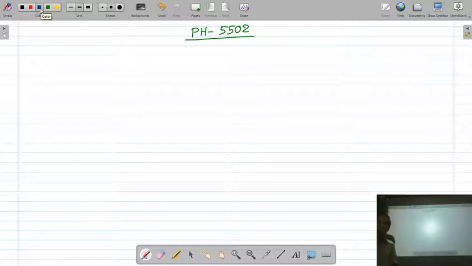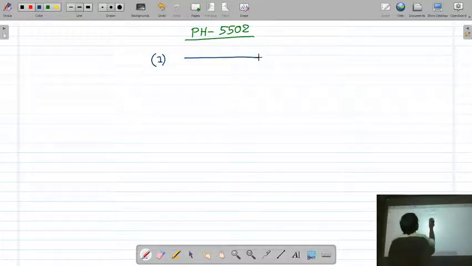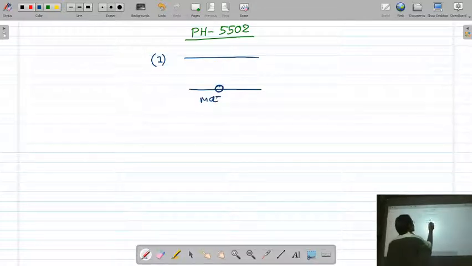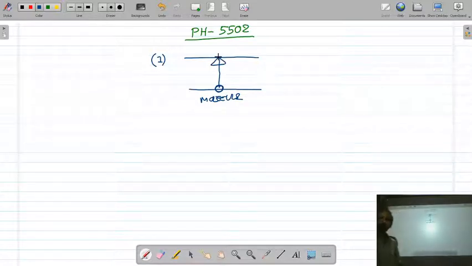Dear student, in the first lecture of molecular spectroscopy, we have discussed the salient features of rotational spectra. Let me recall the important features. Number one, rotational spectra arise when a molecule makes a transition from one rotational level to another rotational level. So rotational spectra arise due to the transition of the molecule between rotational levels.